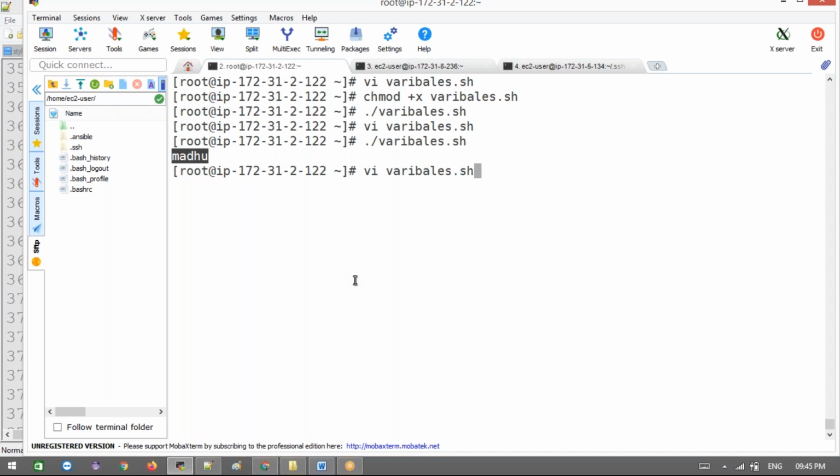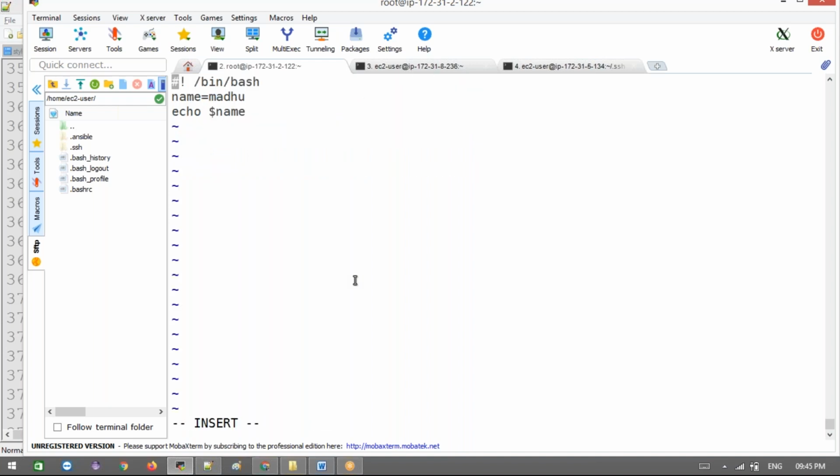Not only this, all of us in our studies have seen something like int a equal 10 in Java, Shell, C, C++. There, int is the data type, a is the variable name, and 10 is the value. When you call this a, it will get the value 10, like this, right?